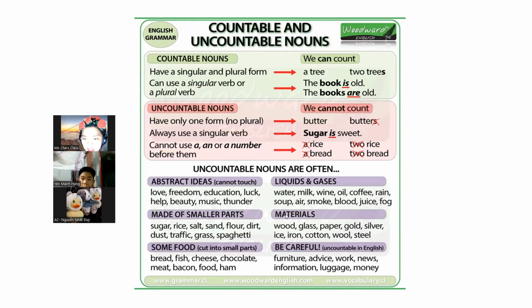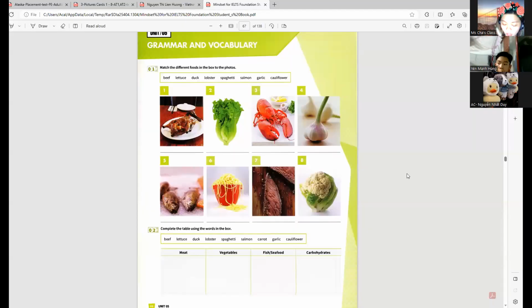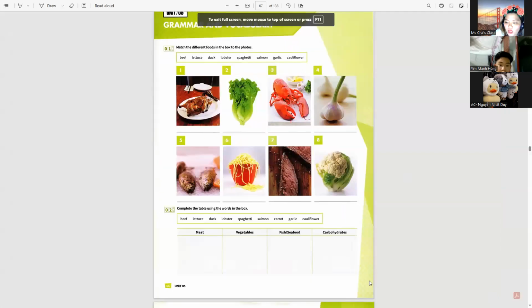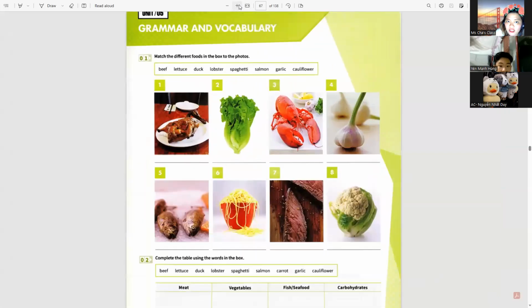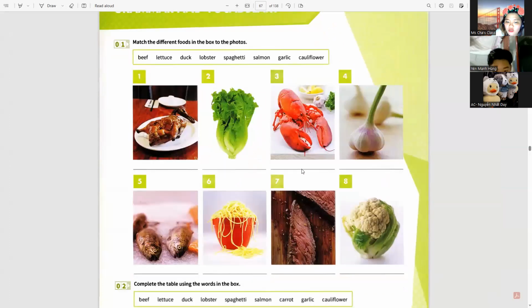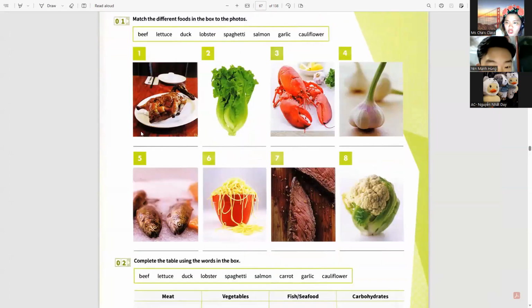Diving into this activity, what I want is for Hong to analyze. Hong, I'll be giving you a minute. I want you to analyze this one and label the following pictures.